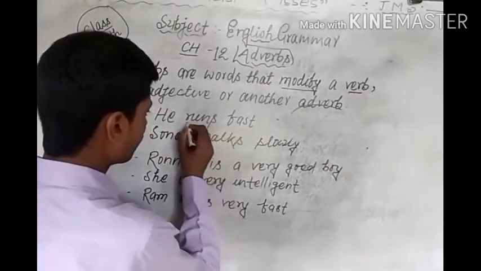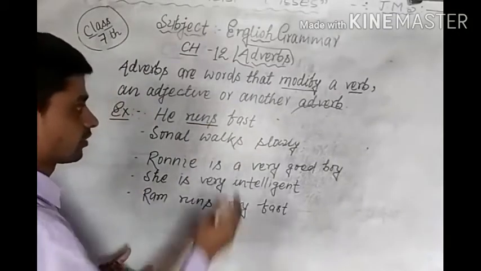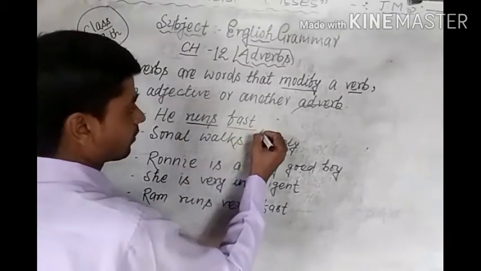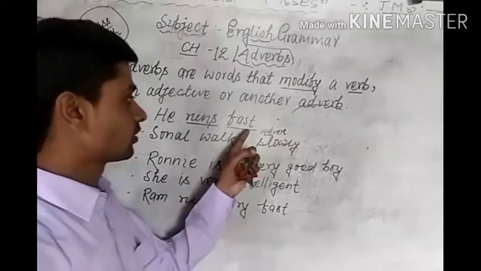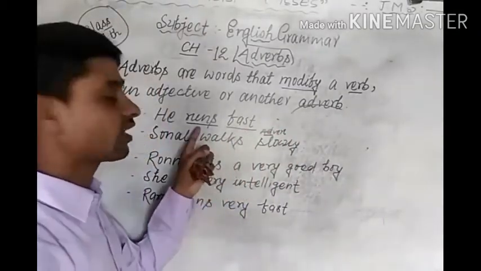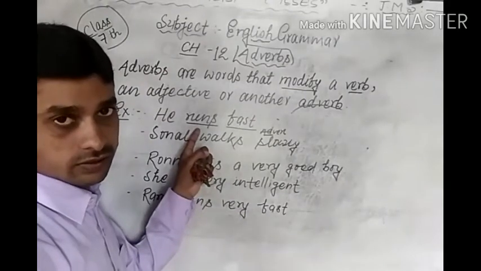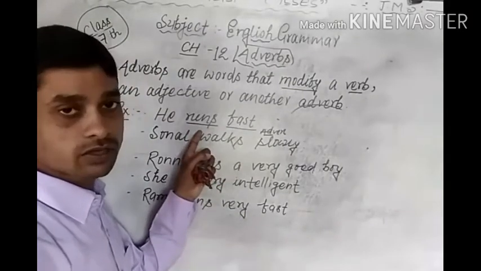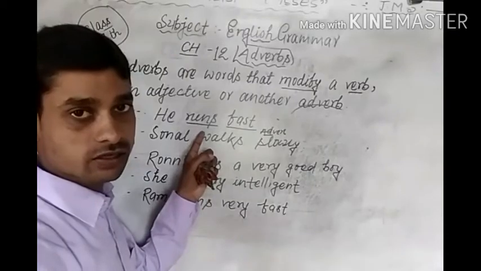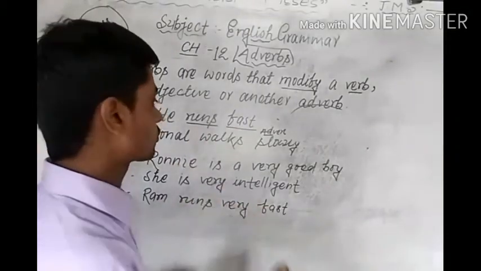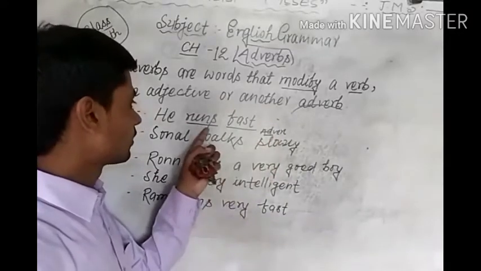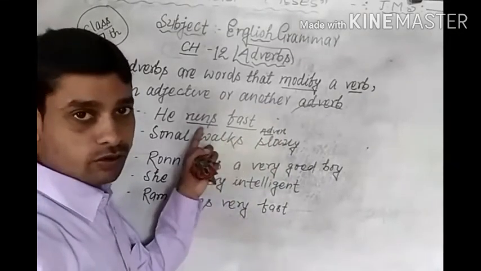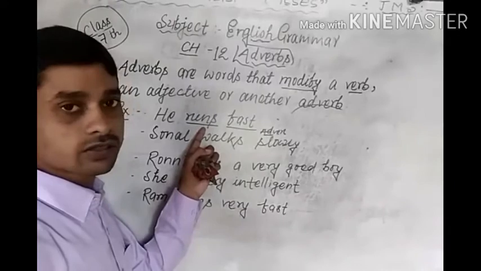In this sentence, the word fast is an adverb, because this word is showing the quality of run. How does he run? He runs fast. So fast is the adverb here, and it is qualifying the verb run.